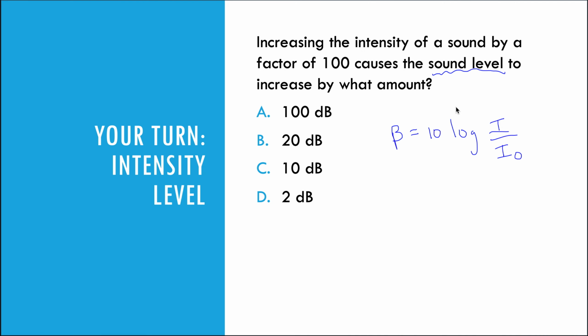So we're increasing the intensity by a factor of 100. So we can say that I over our reference intensity is going to be 100. This ratio is going to be 100. So we don't have to compare it to the threshold intensity if we're just looking for the increase in decibel level.